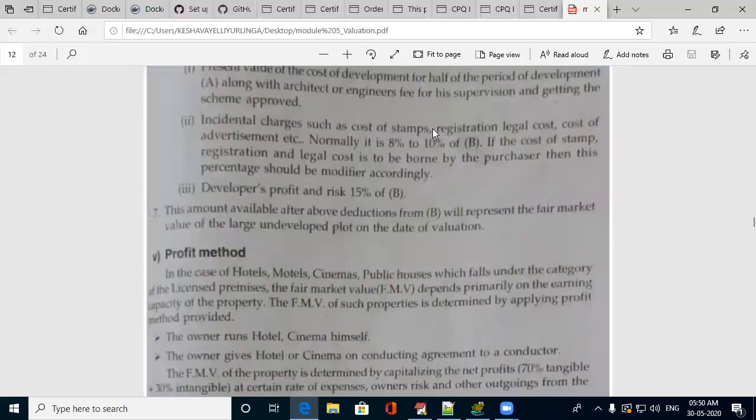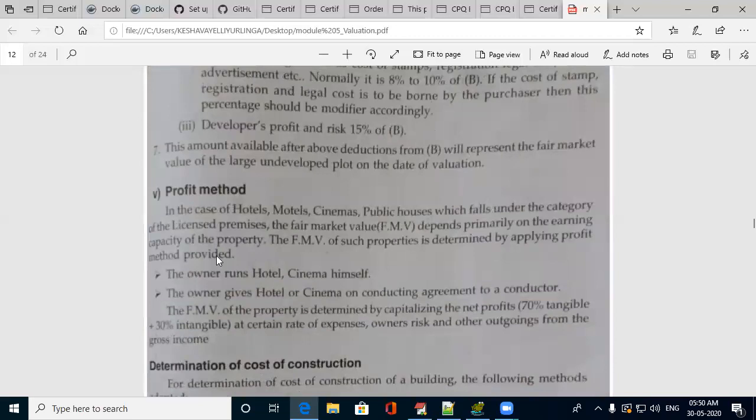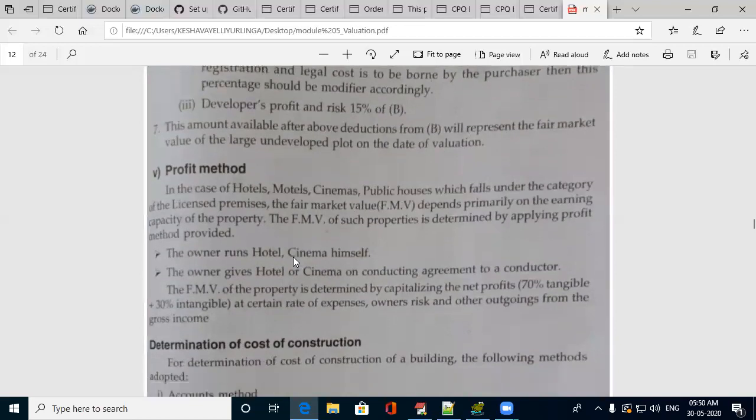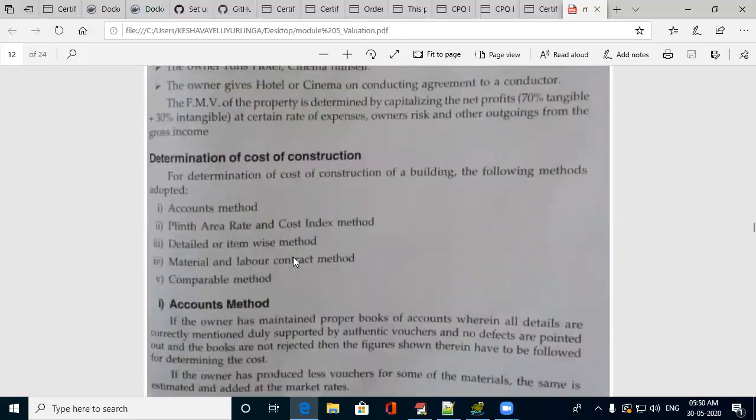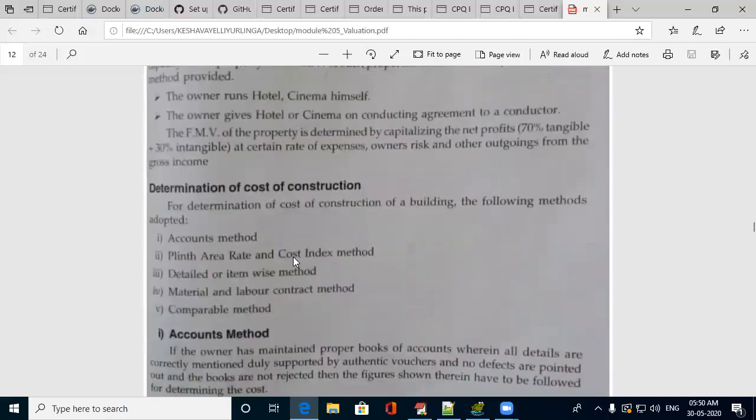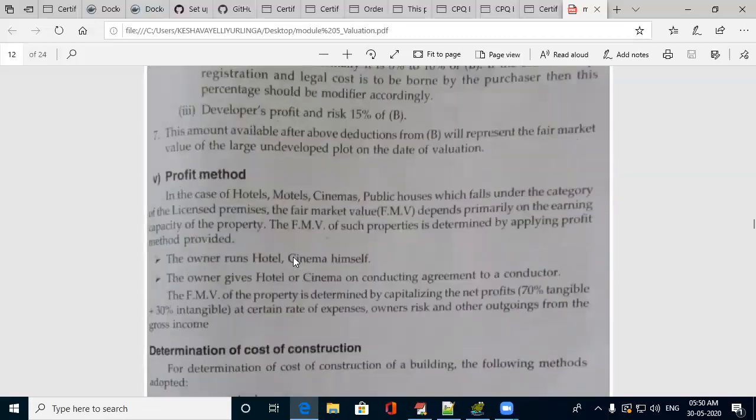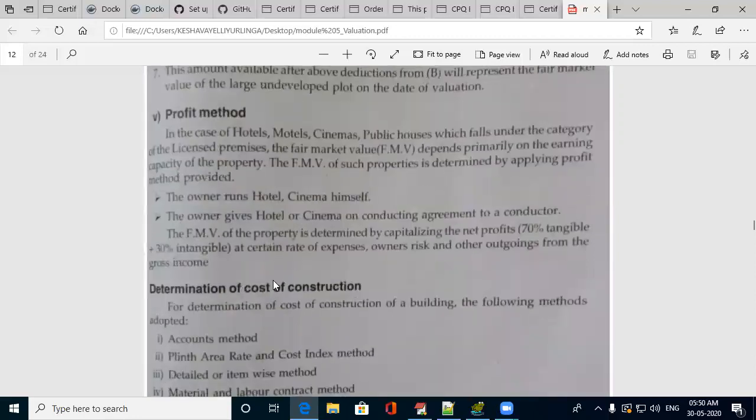Next is profit method. This is for commercial buildings, in the case of hotels, cinemas, public houses, function halls, etc. How much profit you can make during its lifetime, that you have to work out, and then you have to evaluate the building. That is called the profit method of valuation. These are the important things in the different methods of valuation. Up to here it is different types of valuation.